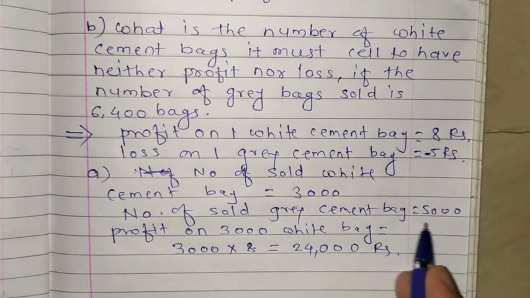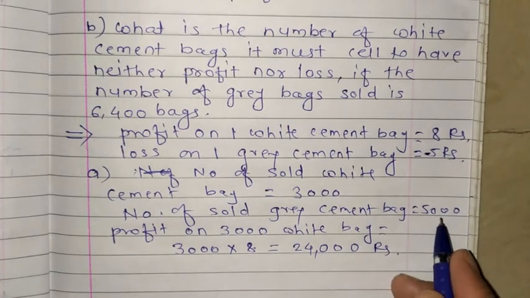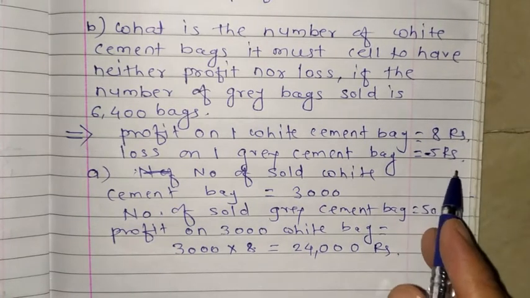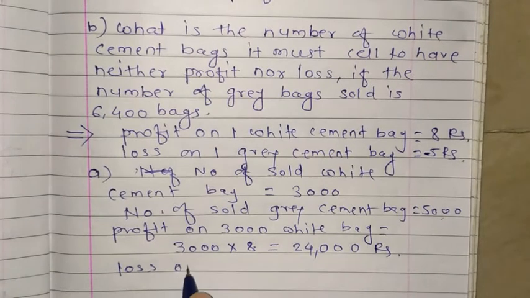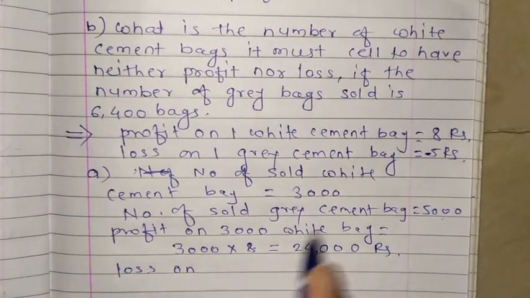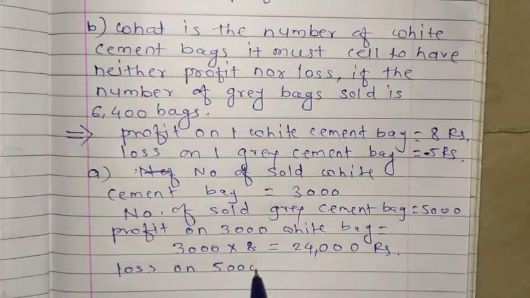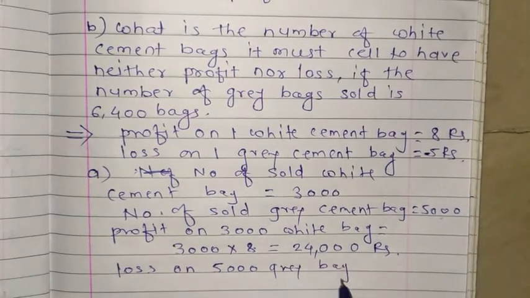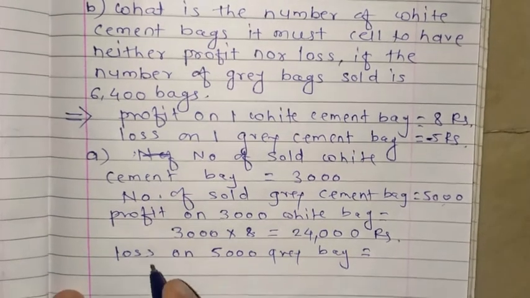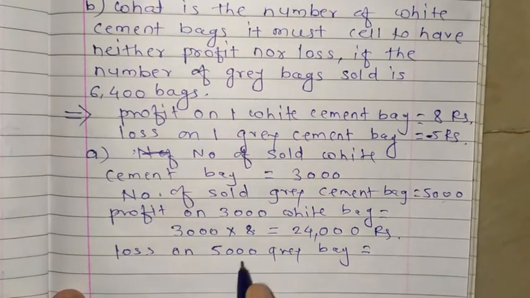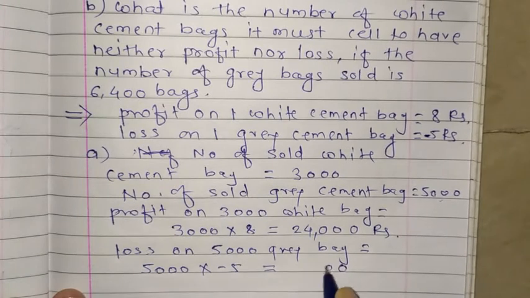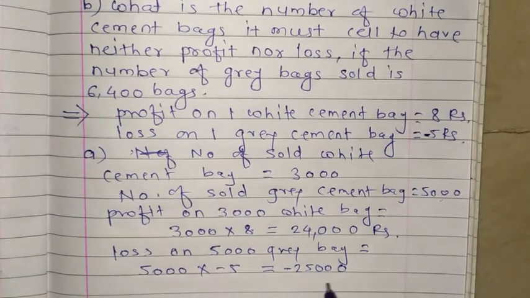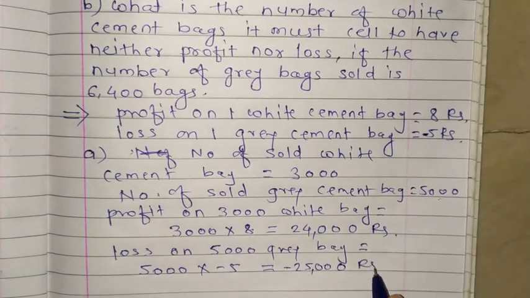Then we go on to the next information. Number of sold grey cement bags. In the grey cement bags, we know on one bag there is a loss. So the loss is what? Minus 5 rupees. So you can write here loss on 5000 grey bags. As you know, in one bag the loss is minus 5. So what about 5000? Simply multiplication into minus 5. 5000 as it is, 5 into 5, 25. It is minus because plus into minus gets minus. So it is minus 25,000 rupees.